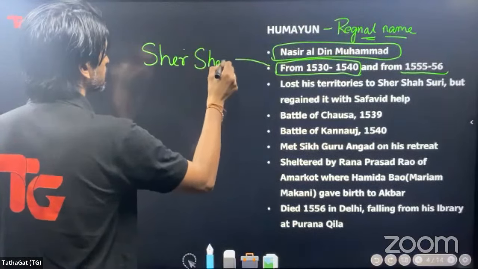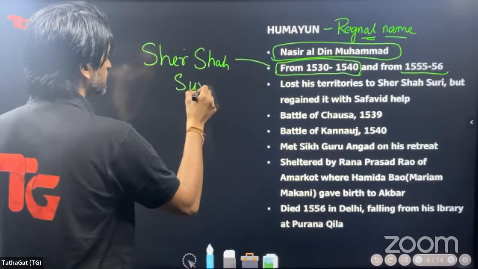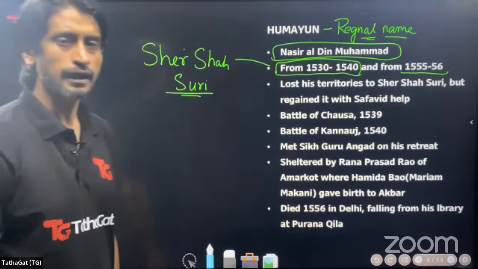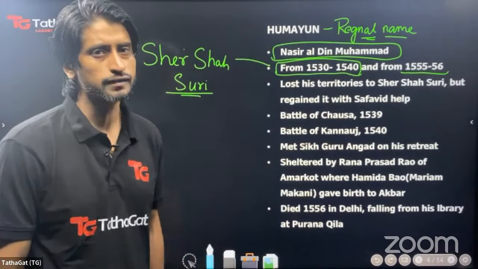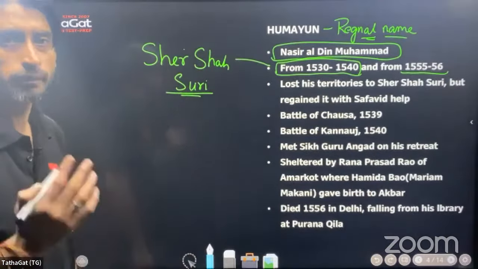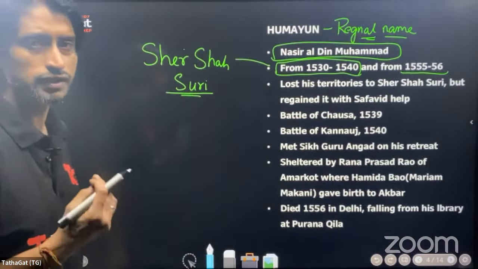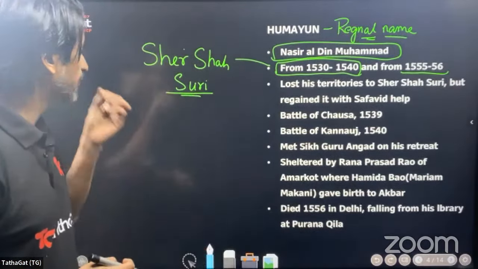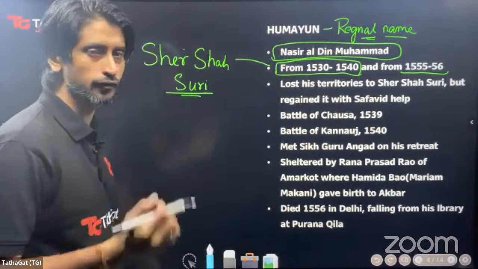Sher Shah Suri established a very short rule in India, but he established many of the institutions, like the institution of money or rupiah that we use presently, the method of branding horses so that the horses were not stolen or bungled with by exchanging them with inferior horses.